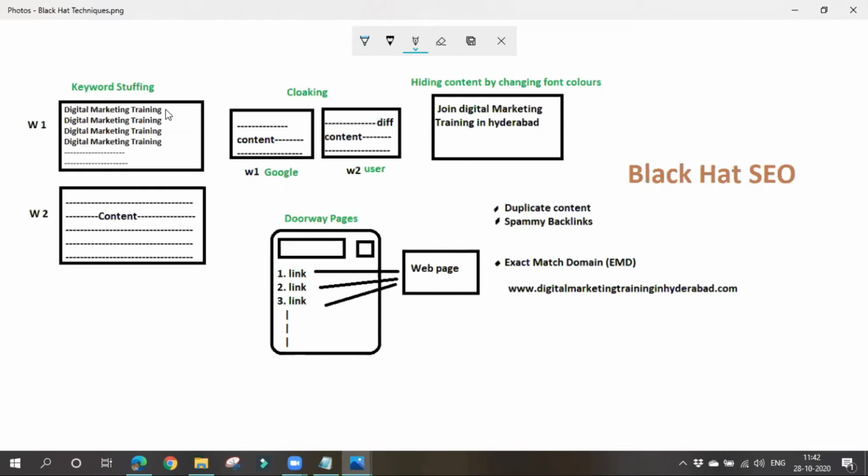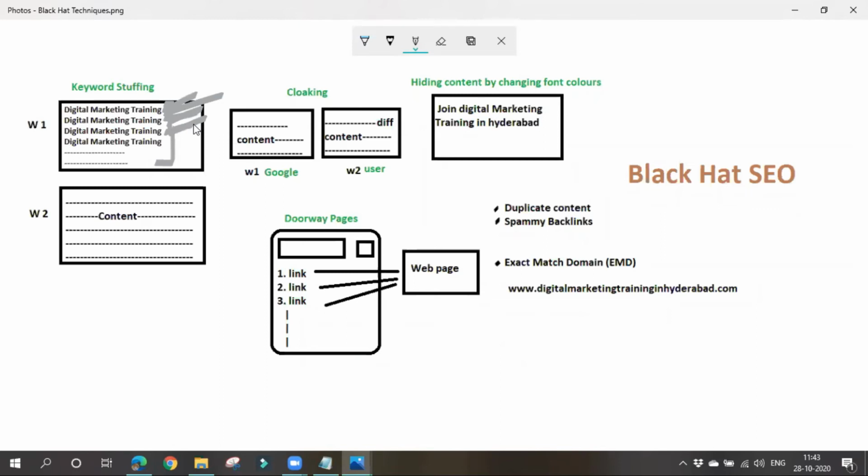So it is very important to use keywords. Even Google is a machine. We have to teach it that our content is related to this particular topic. So it is necessary, I agree. But if you write the entire content as digital marketing training and digital marketing training only, without writing any other content, only this particular keyword, is it correct? No. It is not at all correct.